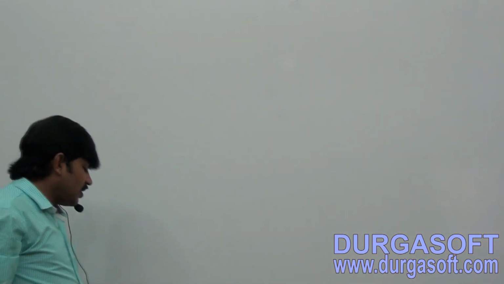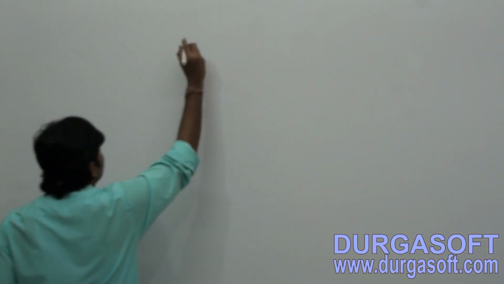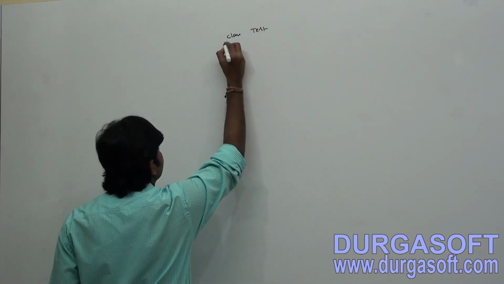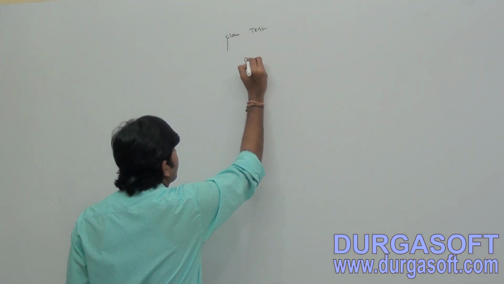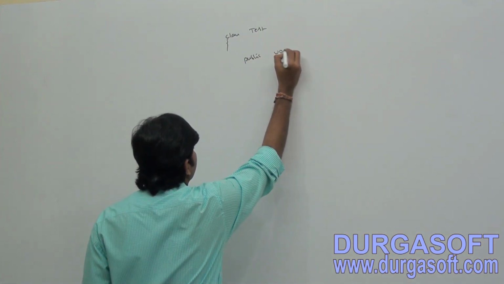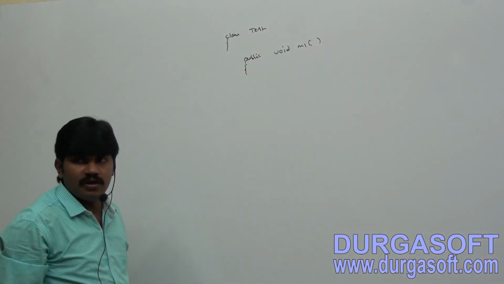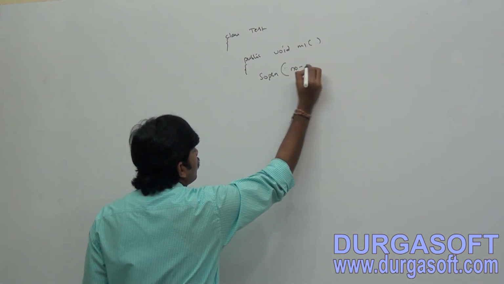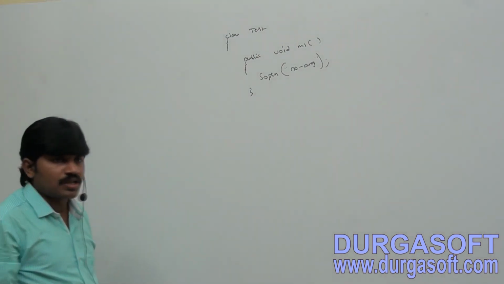Let me take one small example, so you people can get some conclusion from this. Here see, I am taking class Test. I have one method, public void M1, System.out.println, no-arg method.